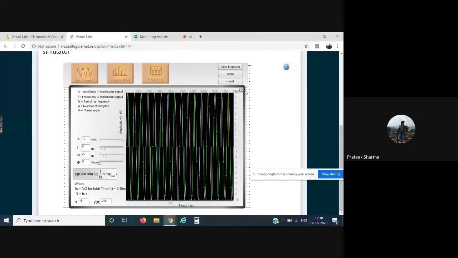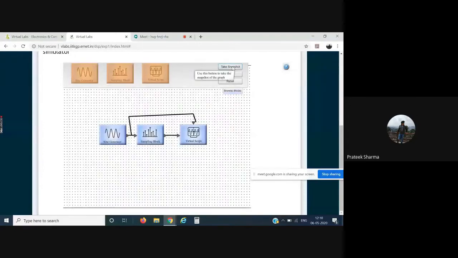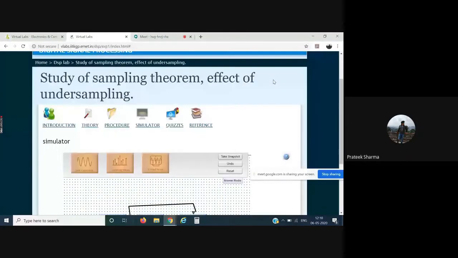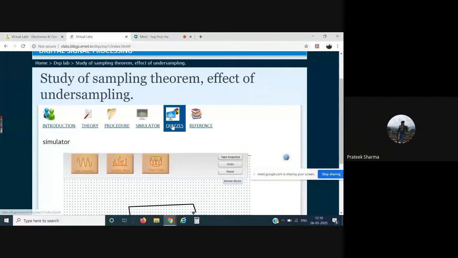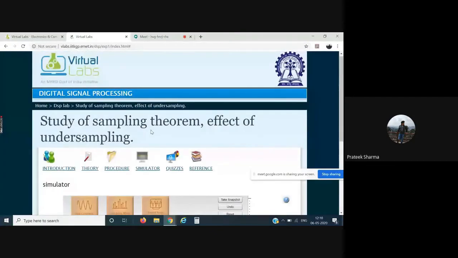Again, it gives you the option to take a snapshot. As I told you earlier, after it, you need to go to the quizzes tab and the reference tab for your better understanding. So this was the lab from digital signal processing from the electronics and communication discipline. Please remember, once done with this particular lab, close the tab.